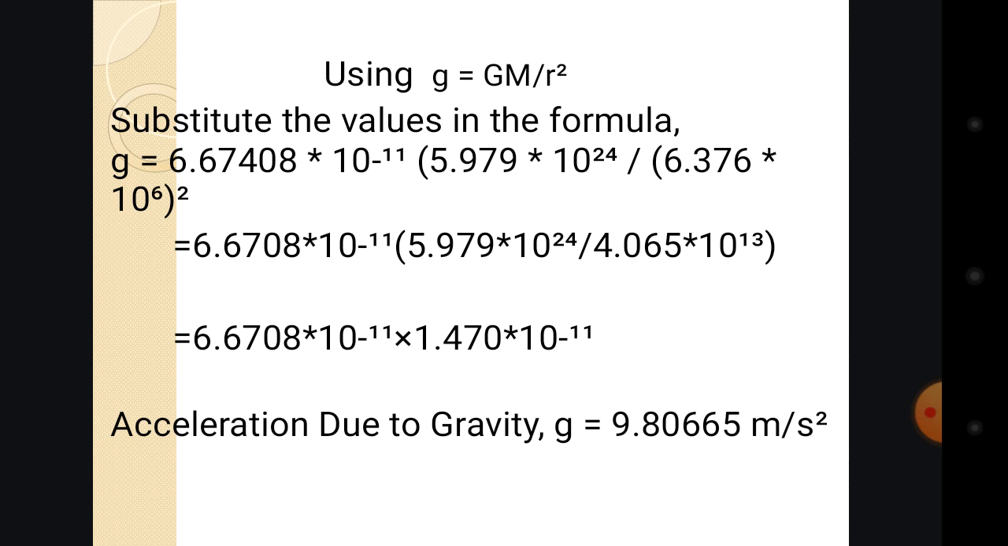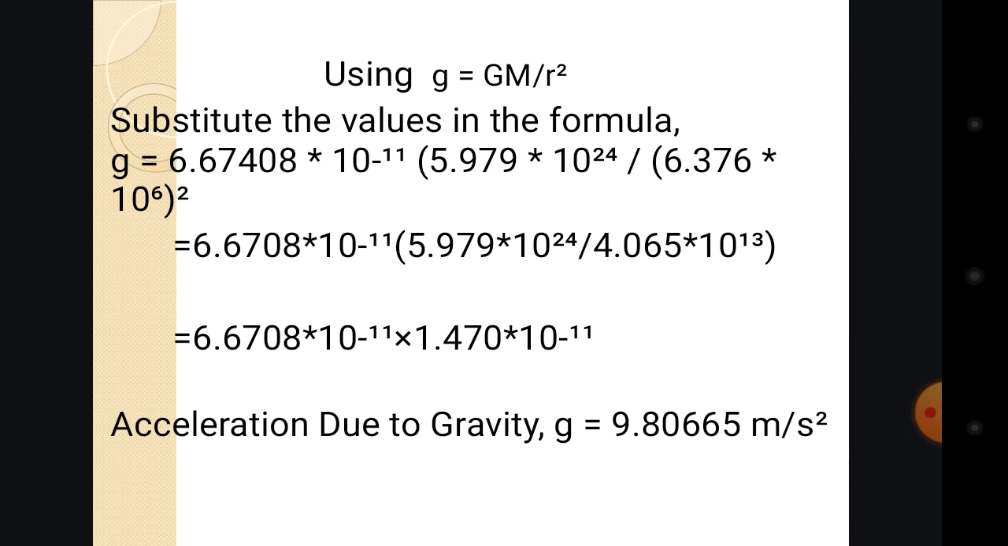That is why we have a value of 1.470 times 10 to the power of minus 11. This is the value that we get after we do the division. And lastly, we just multiply the gravitational constant with the value that we have.